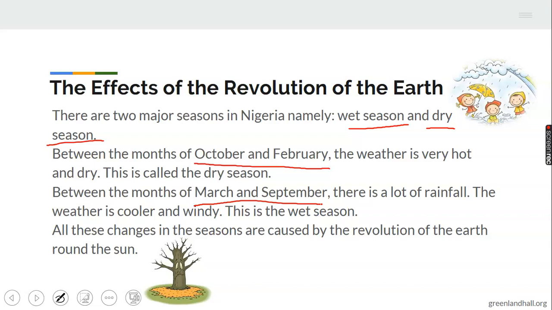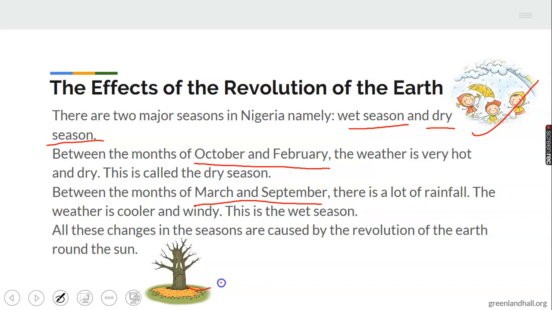And we have said so far that in October and February, you have your dry season. Then between the month of March and September, we have what we call our wet season. That's rainfall. This is the wet season. All these changes in the season are caused by the revolution of the earth around the sun. Look at these guys here on the chart. So that shows you we are having what? Rainy season, or you can call it the wet season.